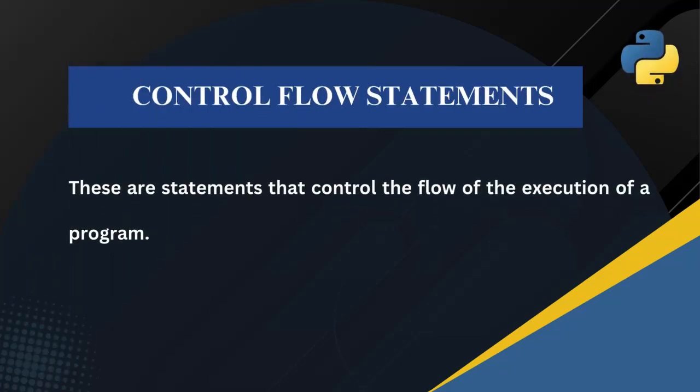Control flow statements are statements that control the flow of your program's execution in a way that they allow you to make decisions, repeat tasks, and skip over code. Without control flow statements, your program would execute from top to bottom without any flexibility or any kind of decision making. So generally, they allow your program to take different paths based on conditions and to repeat tasks until a condition is met. So let's have a look at the different types of control flow statements.